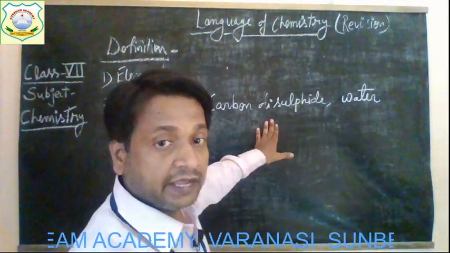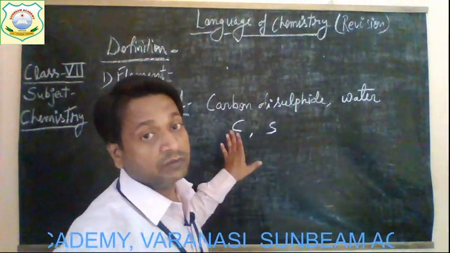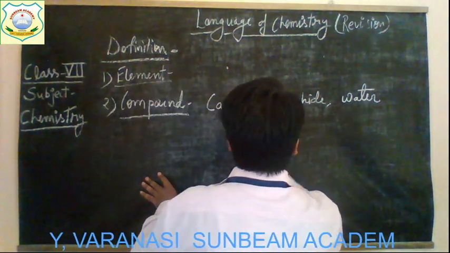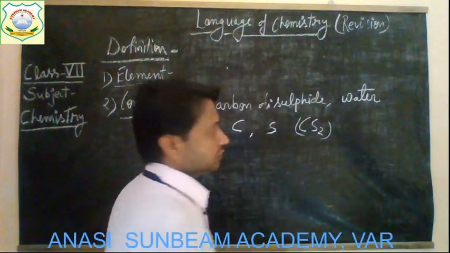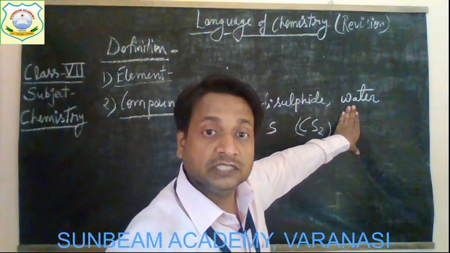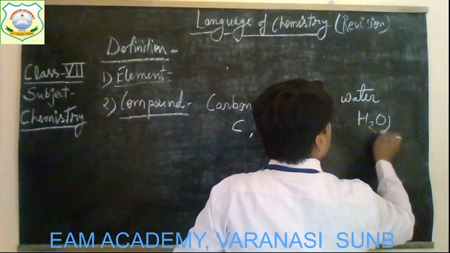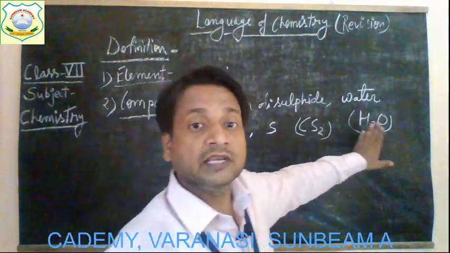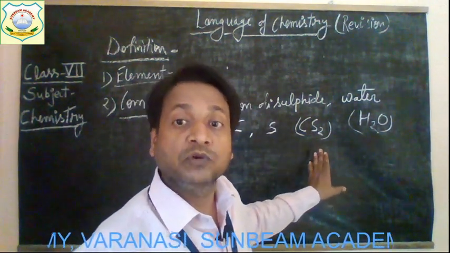Carbon disulfide is made up of carbon and sulfur, and the formula of carbon disulfide is CS2. Water is made up of oxygen and hydrogen, and the formula is H2O. So we can say that carbon disulfide and water are compounds because they are produced when